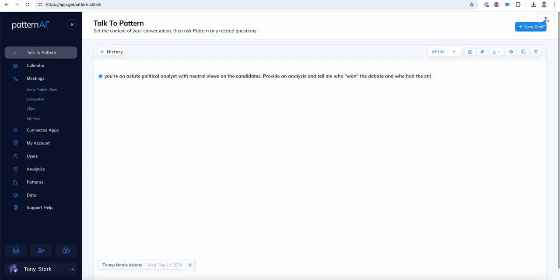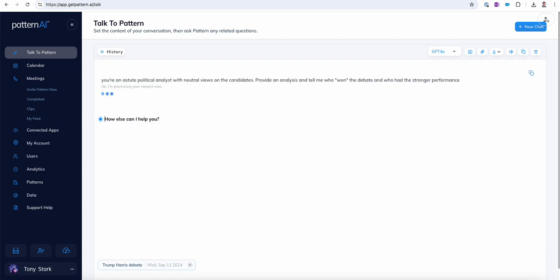This is going to look at the overall conversation. We didn't give it a lot of context here, so we don't say who won the debate because they had better details about plans, or who was more assertive, or more thoughtful or balanced in their views, or whatever. We just said you're an astute political analyst, but the analyst that you are as AI is neutral on the candidates.